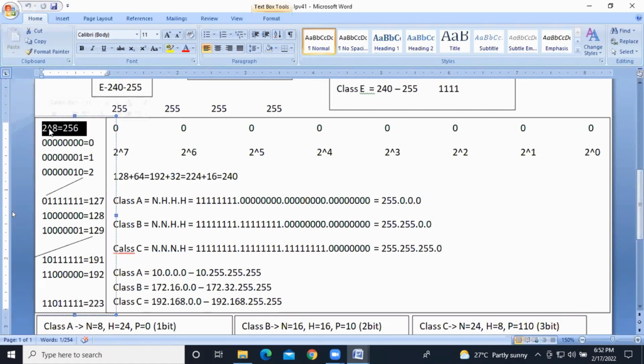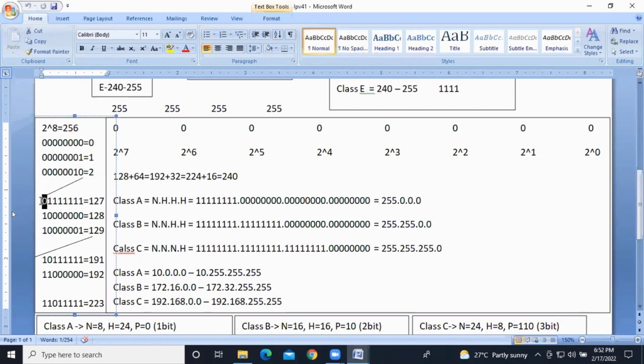So 2 to the power of 8. How many bits? 8 bits. 8 zeros is equal to 0. 7 zeros, 1 is equal to 1. 6 zeros, 1 0 is equal to 2. Like this, if you try calculating, after the 0 in one place, everything will become 1s.